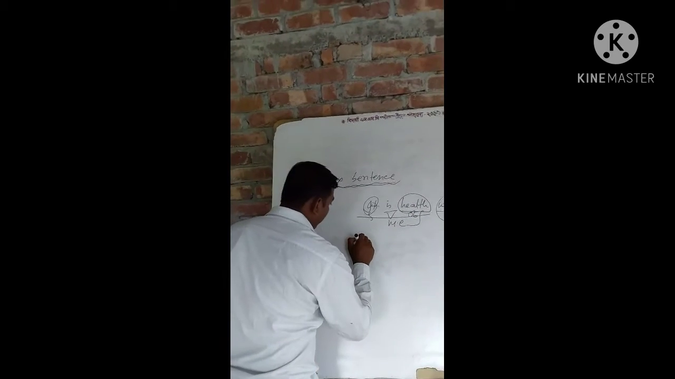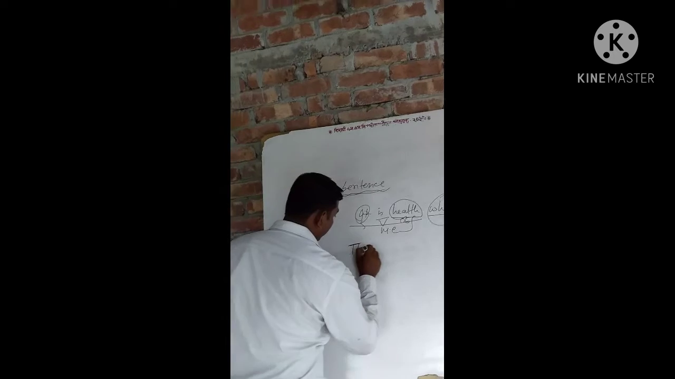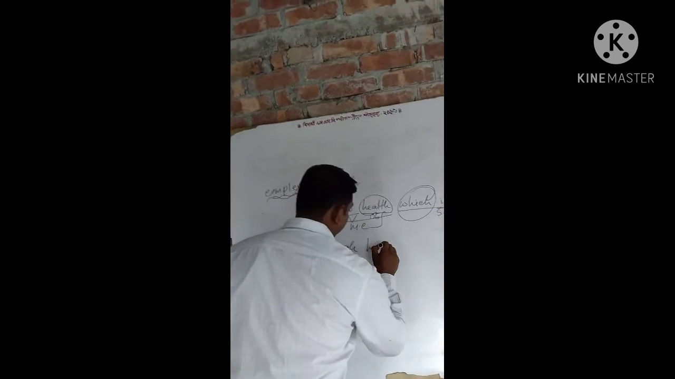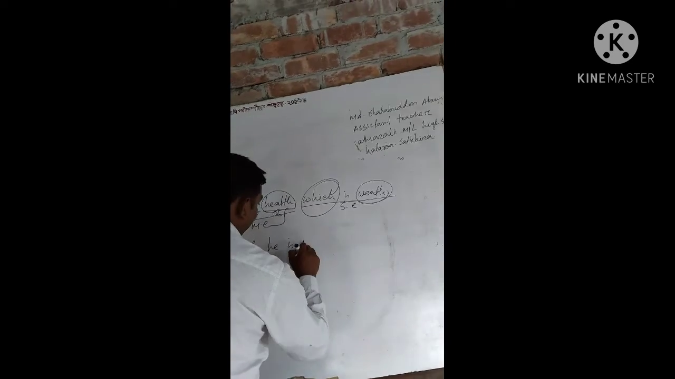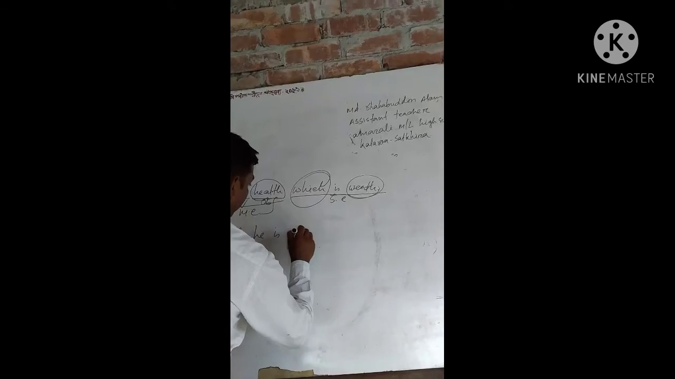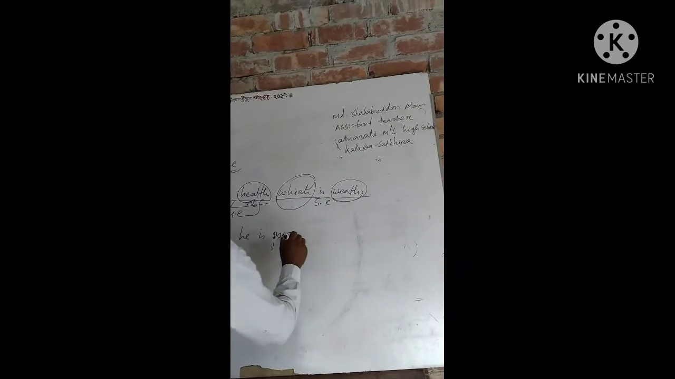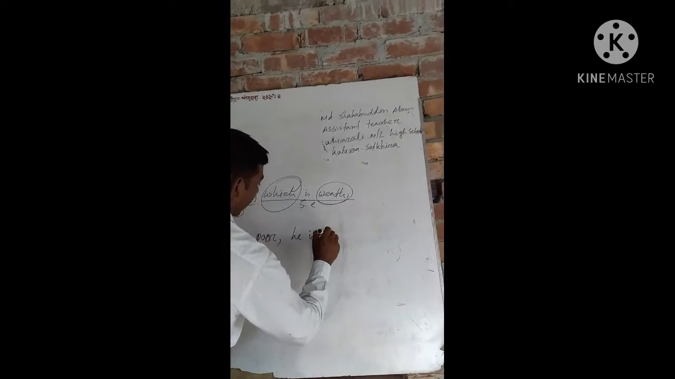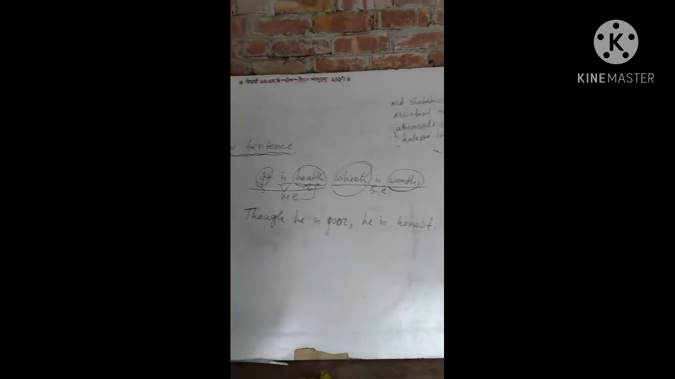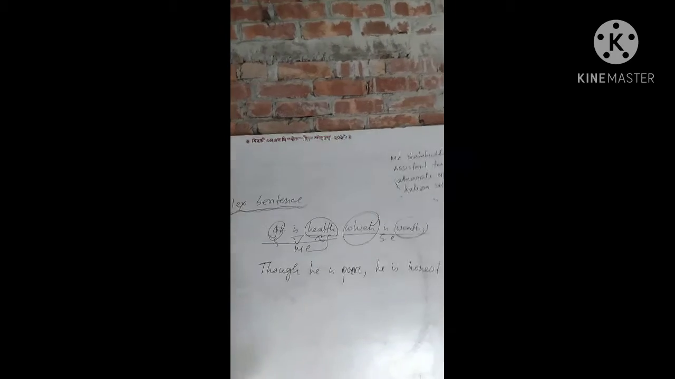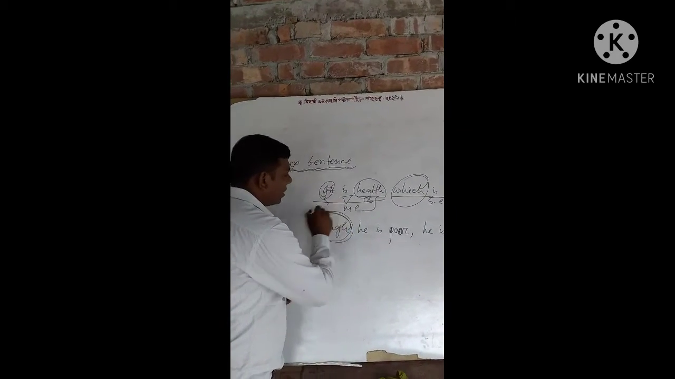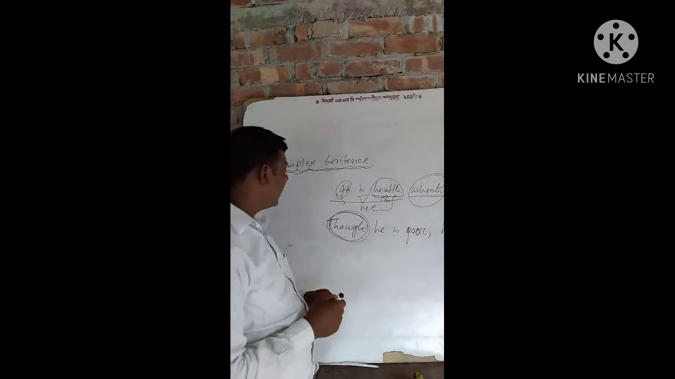Another example: though he is poor, he is honest. Dear student, look at the board. Though is a connective, a subordinating conjunction.